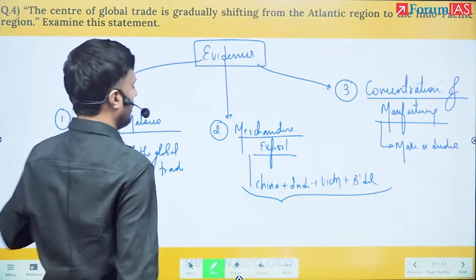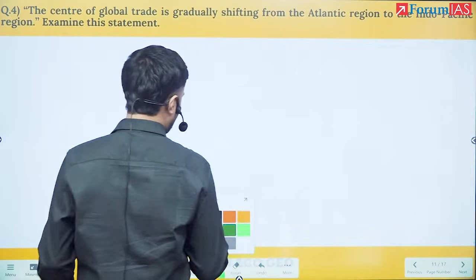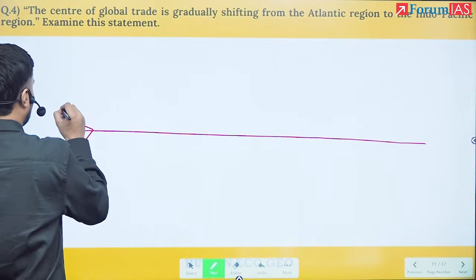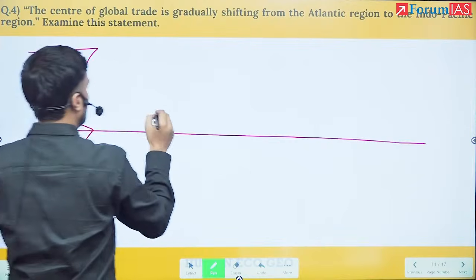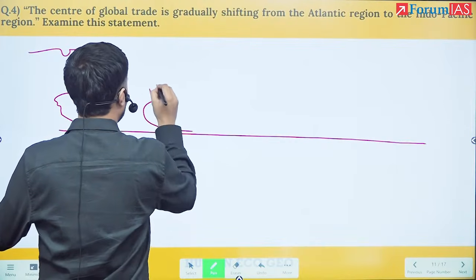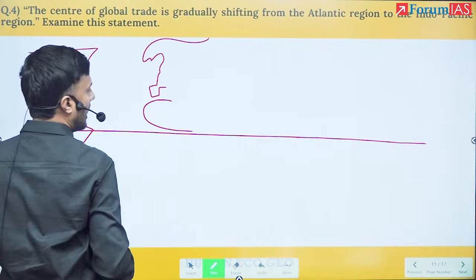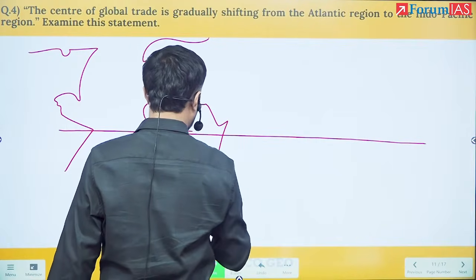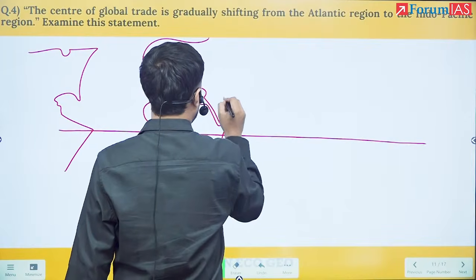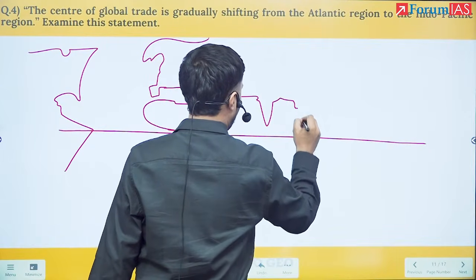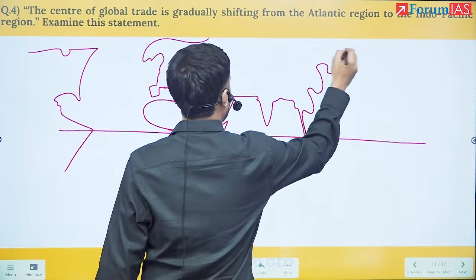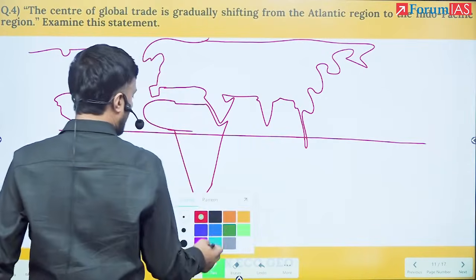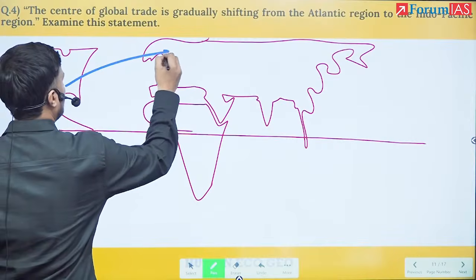Once I have given this, I could have been smarter here. How could I have been smarter? The world knows that this zone alone has played a very critical role. Earlier the trade was mostly between here and here.